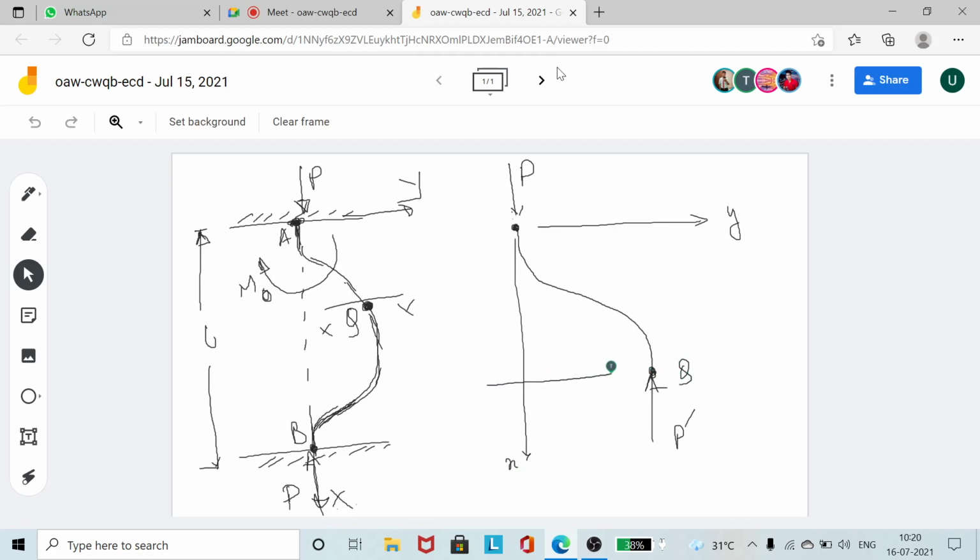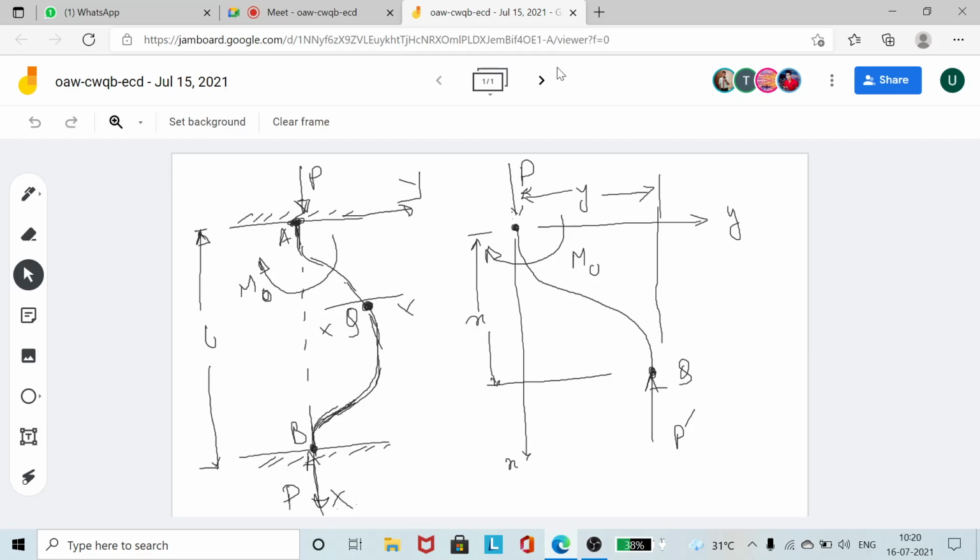Here we have the resistive moment M0, and nothing else. Since there are no horizontal forces, P and P prime will be equal.